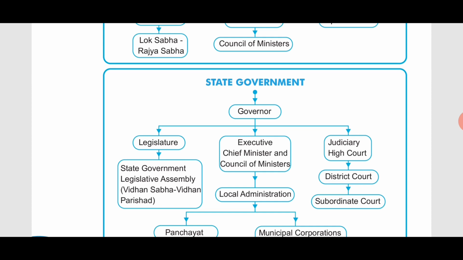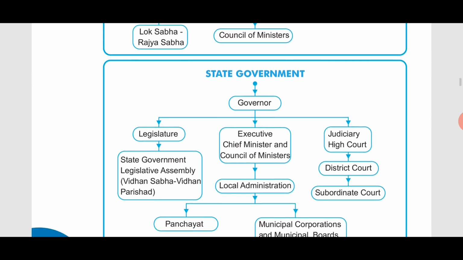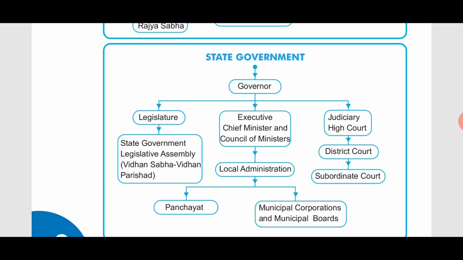At the national level it was Parliament, the Lok Sabha and the Rajya Sabha, and at the state level it is the state legislative assembly, the Vidhan Sabha or the Vidhan Parishad. These are the bodies which make the laws for the state. Some laws and regulations are for the whole nation, and for the state there are some different laws which are prepared by this group of bodies. Then comes the governor.